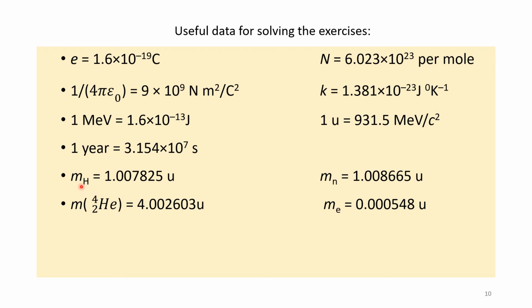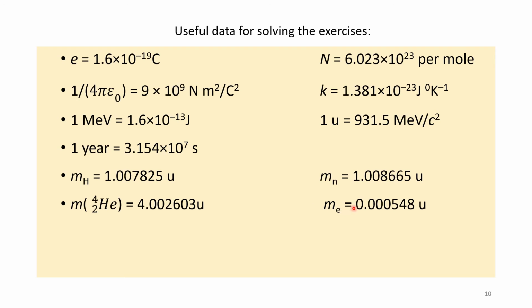Mass of a hydrogen atom is equal to 1.007825 units. And mass of a helium atom, He 4 2, is equal to 4.002603 units. Mass of one neutron is equal to 1.008665 units.